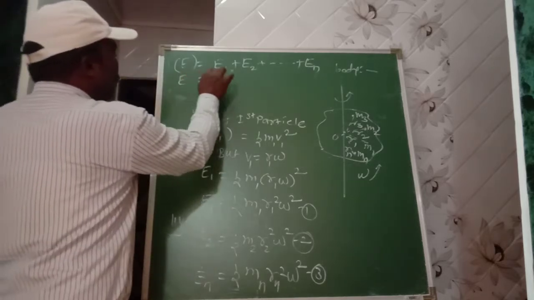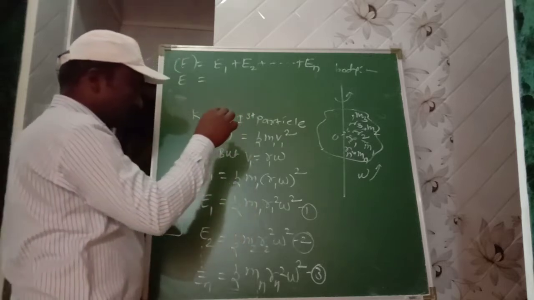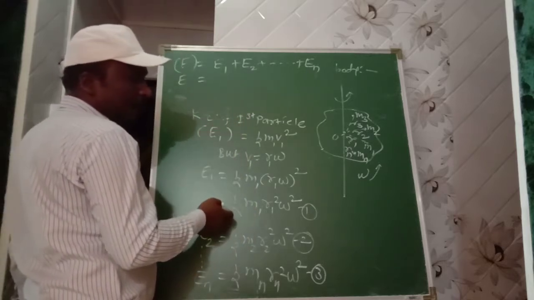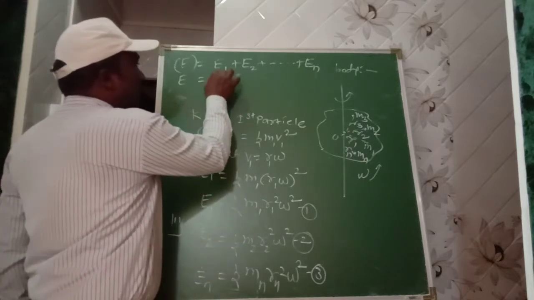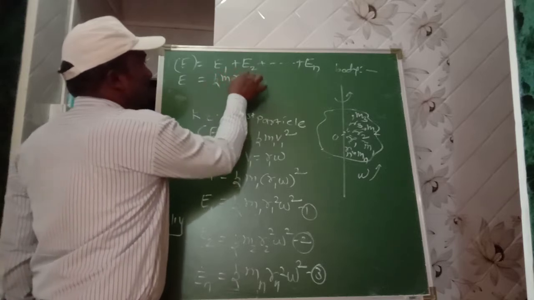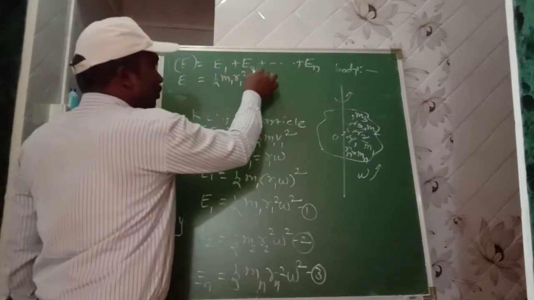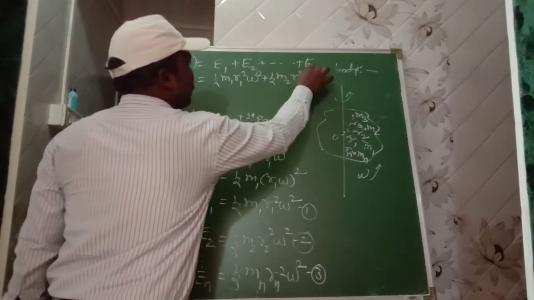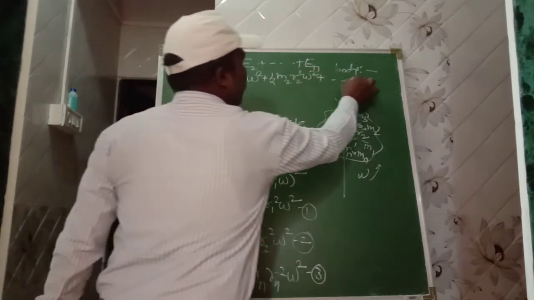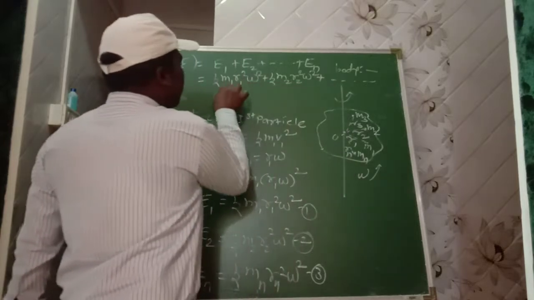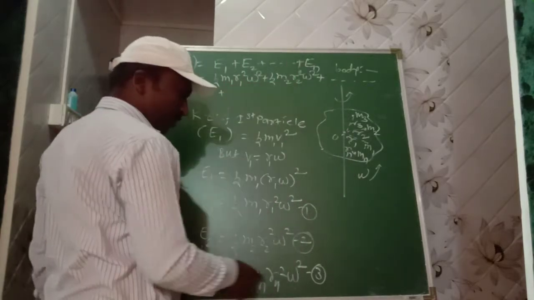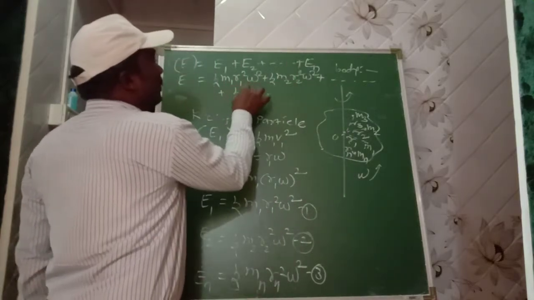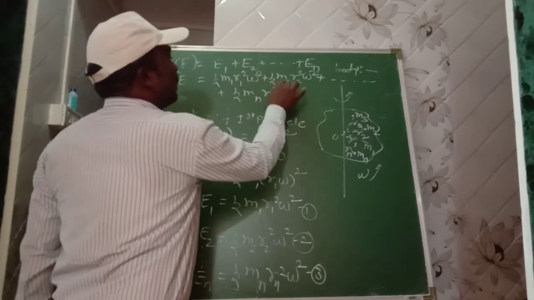Therefore E is equal to, E1 from equation number 1, 1/2 m1 r1 square omega square plus 1/2 m2 r2 square omega square plus ... plus En from equation number 3, 1/2 mn rn square omega square.